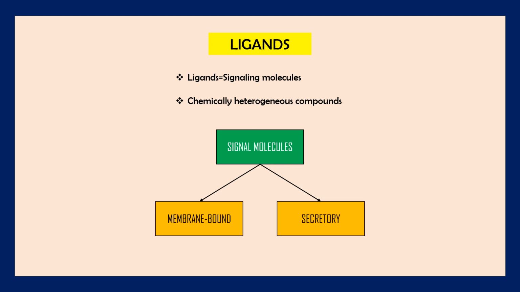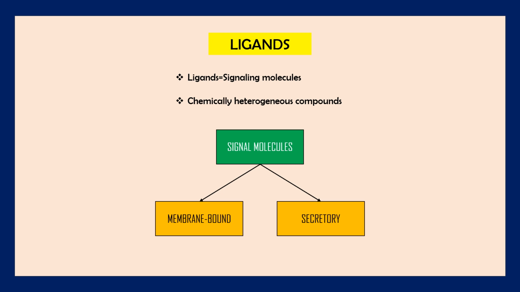And in the previous cell signaling slide, we studied that contact dependent signaling are mainly juxtacrine signaling, and in most cases signal molecules are secreted by signaling cells, and they are called secretory signal molecules.